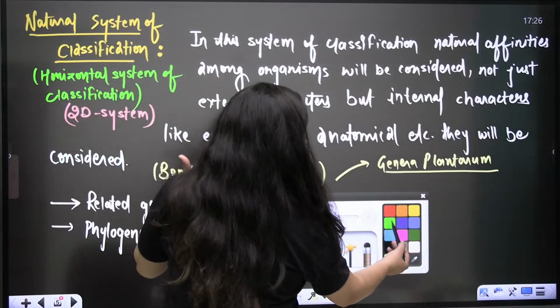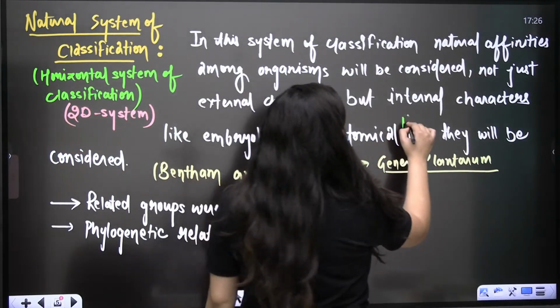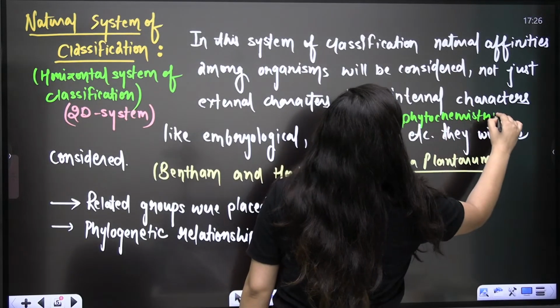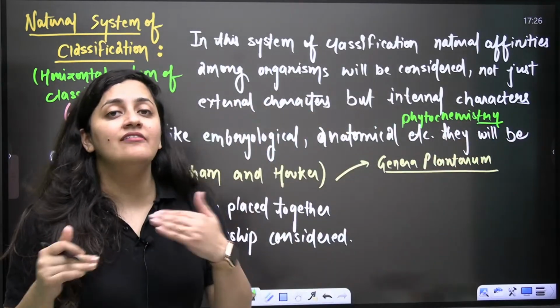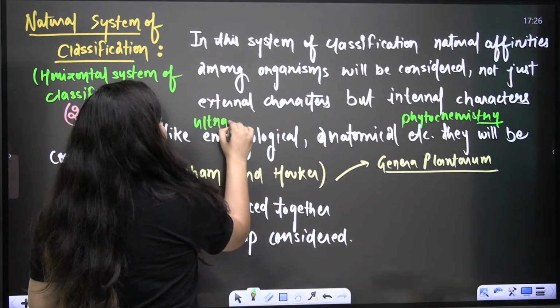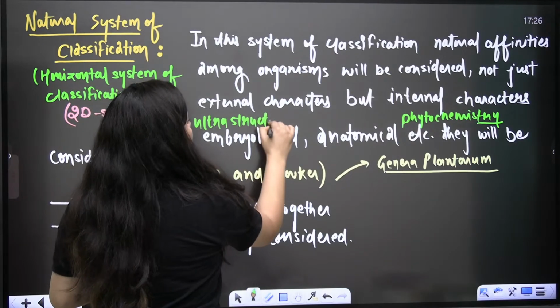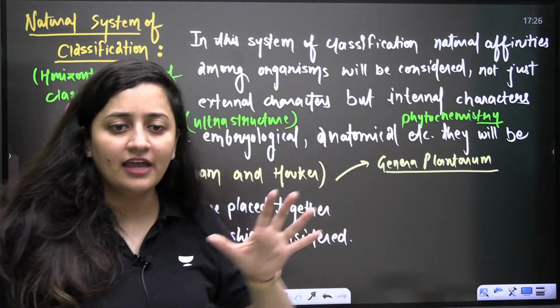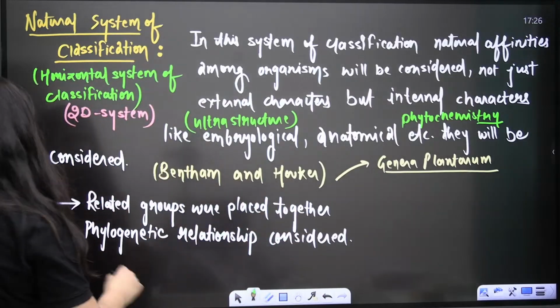So embryological, anatomical, even phytochemistry. They considered many things, so at many levels they compared. In short, if I have to define, you can say that ultrastructure was seen. When we use the ultrastructure, we are covering everything here.